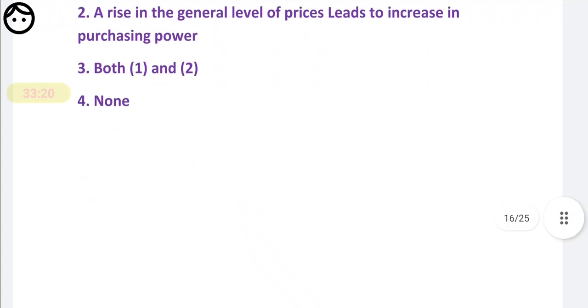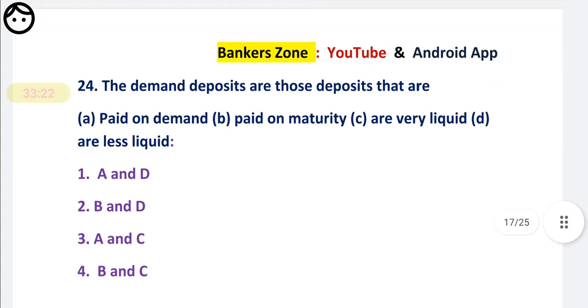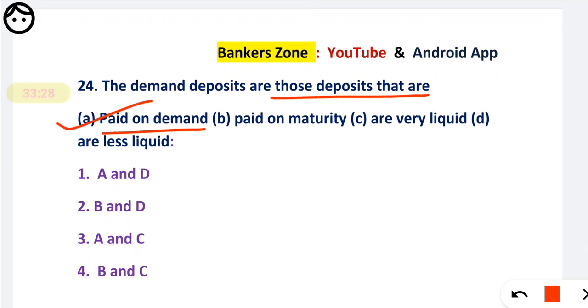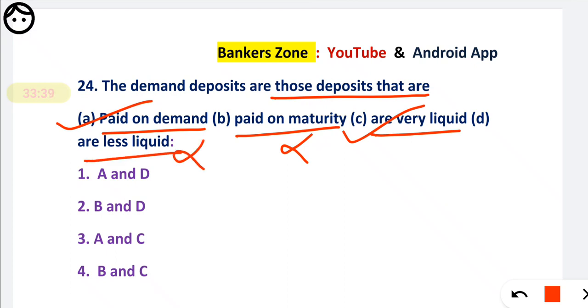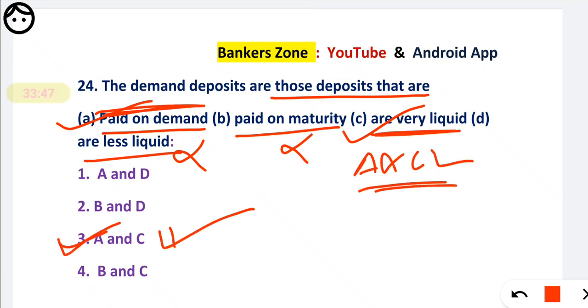Okay, next question number 24 we are discussing. The demand deposits are those deposits which are first paid on demand. Okay, it is correct. Paid on maturity? No. Are very liquid? Yes, they are very liquid. That's why they are payable on demand. And fourth, they are less liquid. No, they are not less liquid. So what is correct? Paid on demand and they are very liquid. That means A and C are correct. So what is the option? Option number 3. A and C are correct. Very easy question, important question.